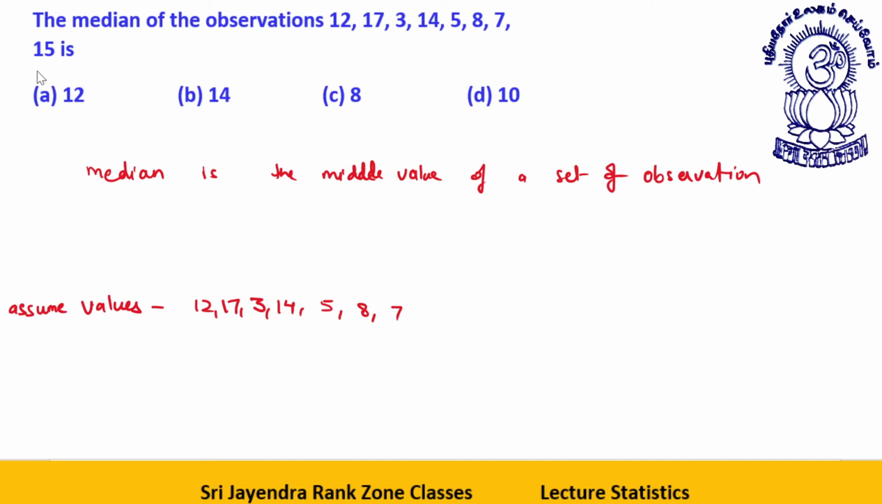I'm missing out this 15 right now. Let's say this 15 is not here right now. I will do this question with 15 again. Okay. So what will happen? I will write down in increasing order.